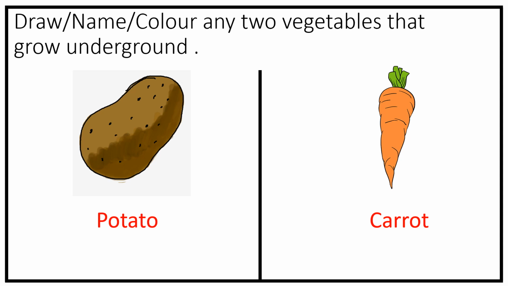Children, on the blank page, you will draw, name, and color any two vegetables that grow underground. The sample is shown here. You can follow it.